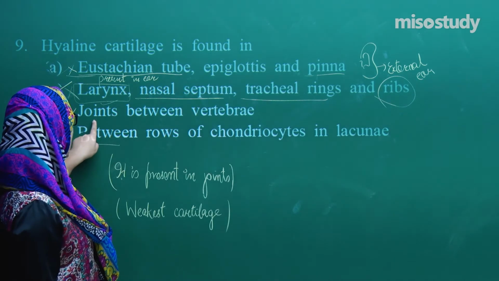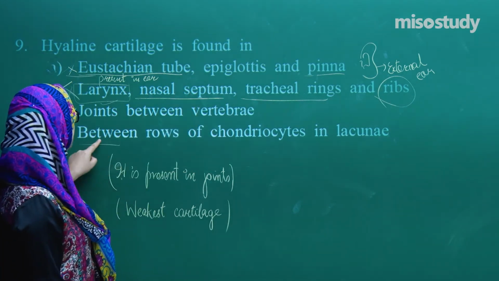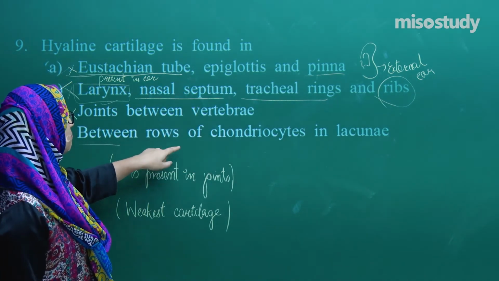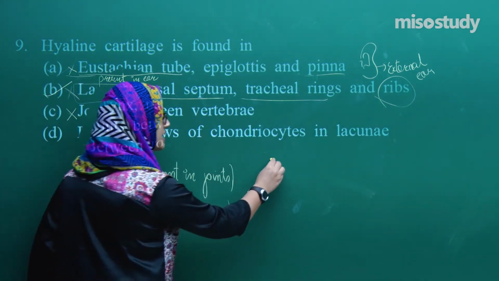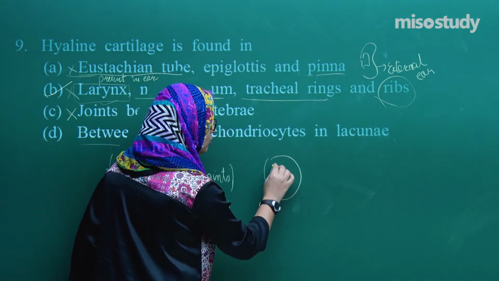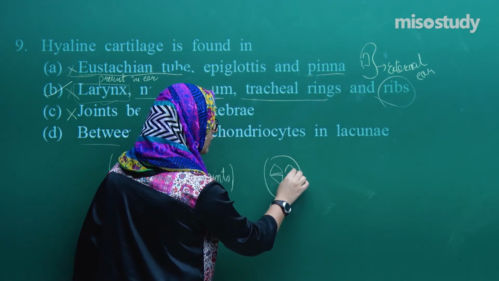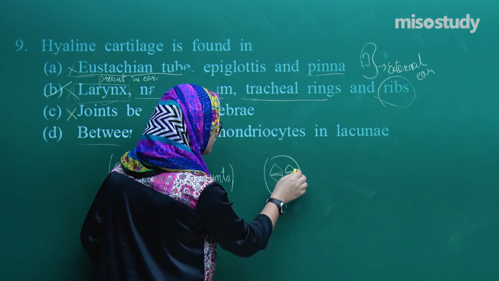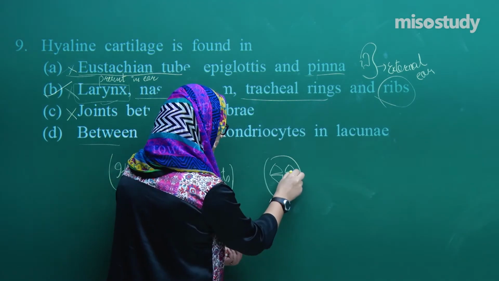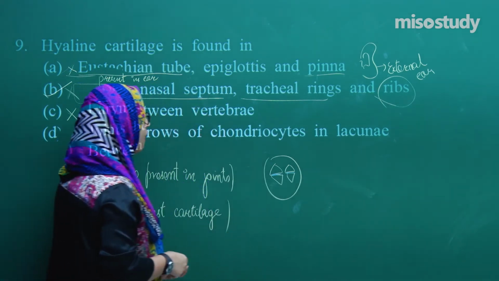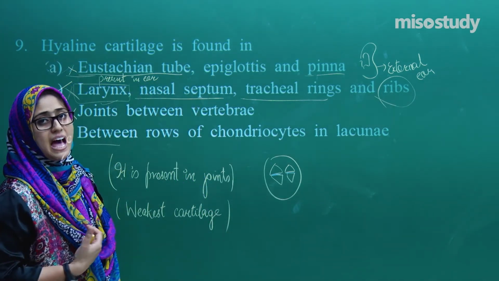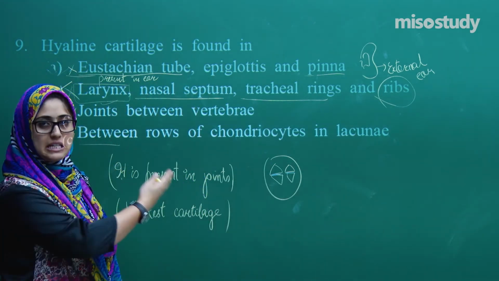So we don't have hyaline cartilage present in the vertebra, and we don't have hyaline cartilage present between the rows of the chondrocytes in the lacunae. If this is our lacunae and these were the chondrocytes, we did not have hyaline cartilage present between the rows of chondrocytes in lacunae. Do we have it? No, we don't have any cartilage present in these chondrocytes.